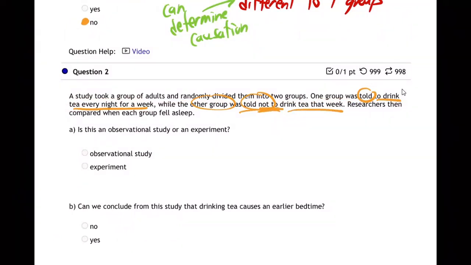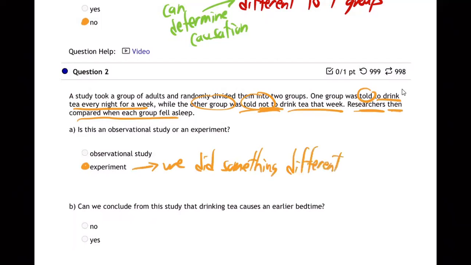And researchers then compared when each group fell asleep. This is an experiment. Why? Because we did something different to one group. We told one group to drink tea, the other not.